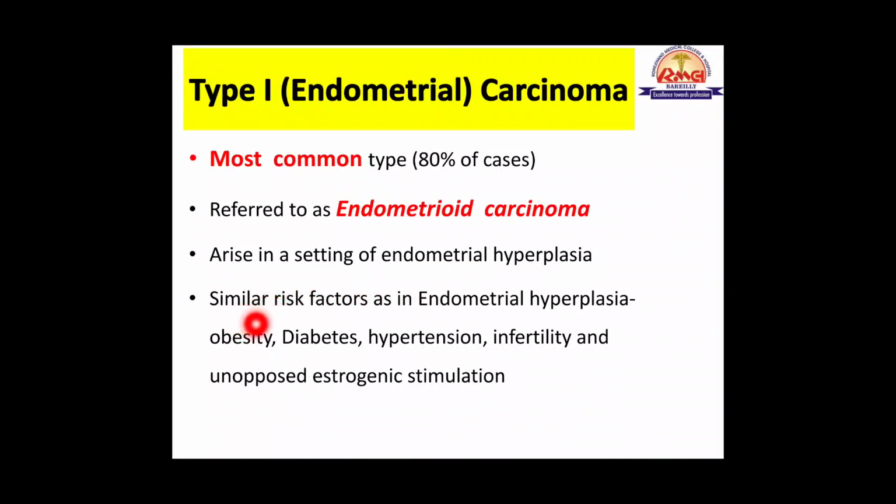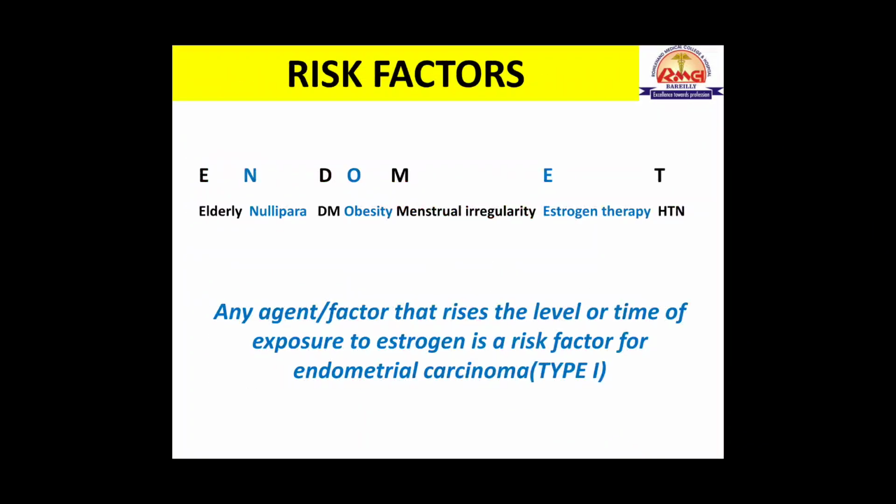And the risk factors are also similar as in case of endometrial hyperplasia, like obesity, then diabetes, hypertension, infertility, and unopposed estrogenic stimulation. So there is a mnemonic for remembering the risk factors of endometrial carcinoma. This is ENDOMET. So E stands for elderly patient, and N for nullipara. So nullipara has more exposure of estrogen. And nullipara means a woman who has not given birth to a child.